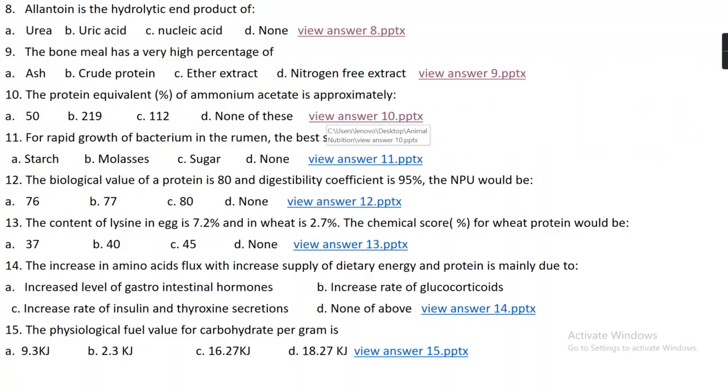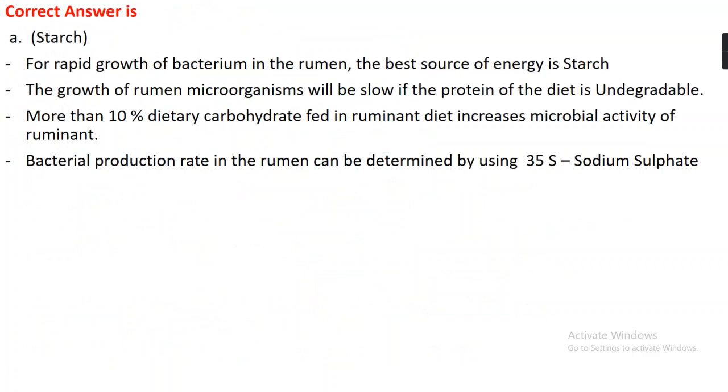Question number 11. For rapid growth of bacterium in the rumen, the best source of energy is option A starch, option B molasses, option C sugar, or option D none. The right answer is option A, which is starch. For rapid growth of bacterium in the rumen, the best source of energy is starch.